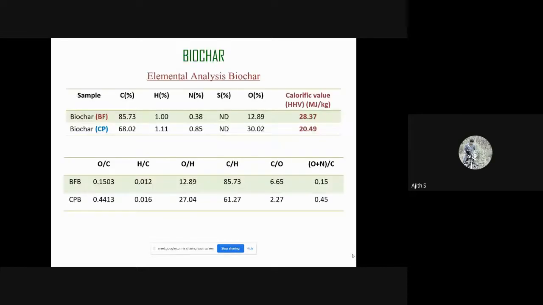Next one, characterization of biochar. Here also CHNOS analysis has been utilized for characterization, along with the calorific value. The carbon percentage was very high, between 60 and 90%, that is 85% for beet fiber biochar and 68% for coir-pit biochar. Sulfur was not detectable, and the calorific value of beet fiber biochar is 28.37 megajoule per kilogram, and for coir-pit biochar it is 20.49. As it has a very high calorific value, it can be used for many applications.